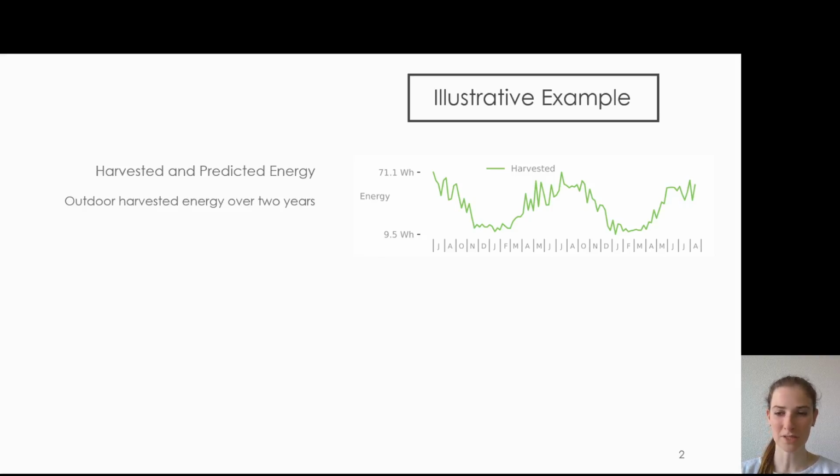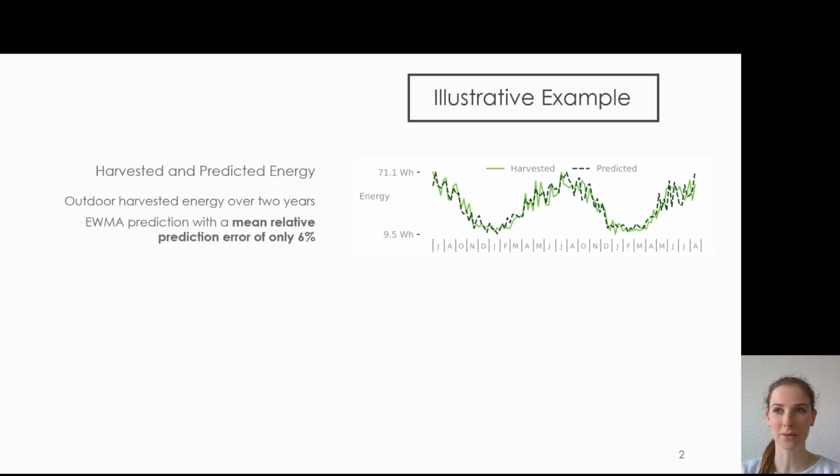The energy predictions in this example generated by the exponentially weighted moving average predictor, EWMA predictor, are actually quite accurate. In fact, their mean relative prediction error is only 6%. Next, we look at the scheduler.